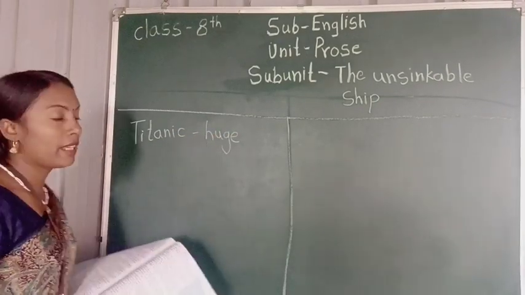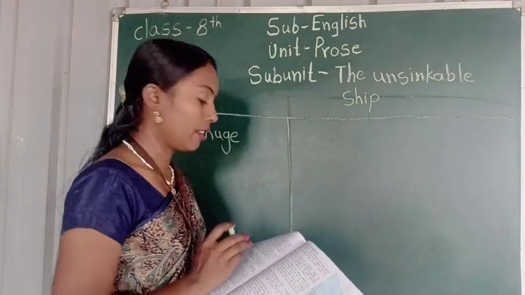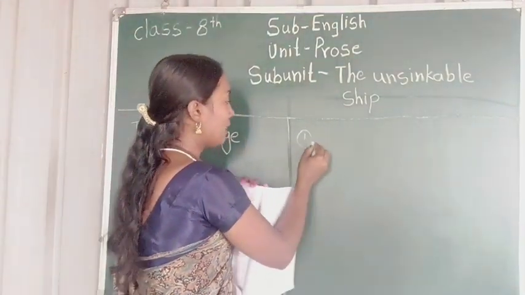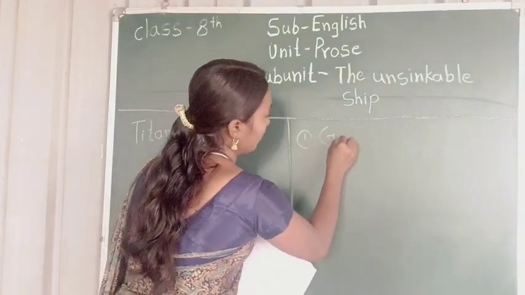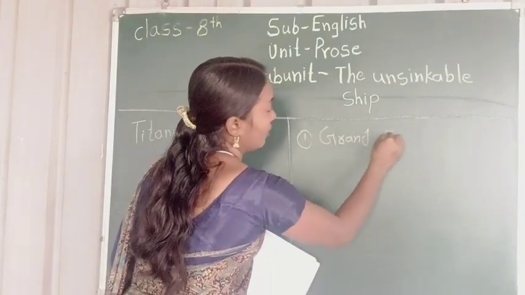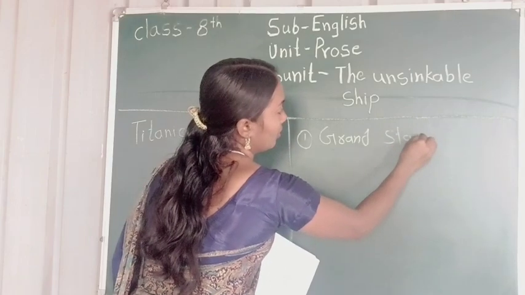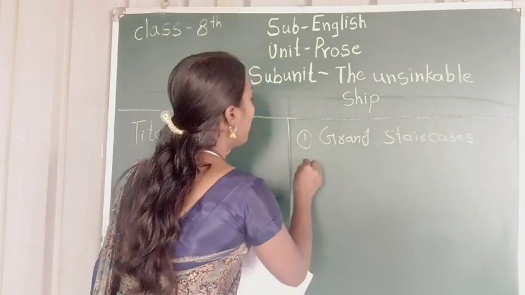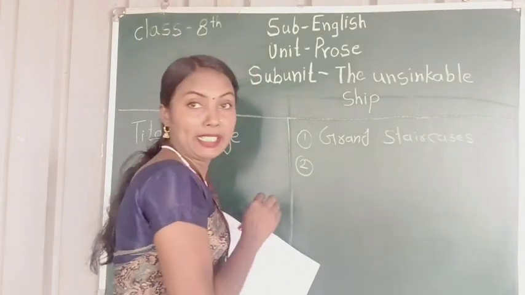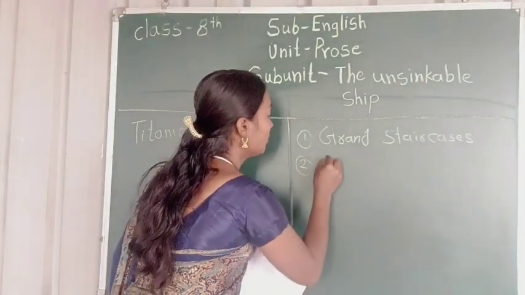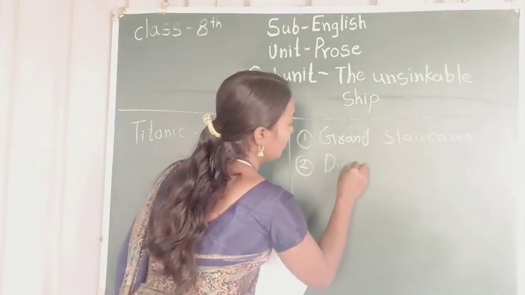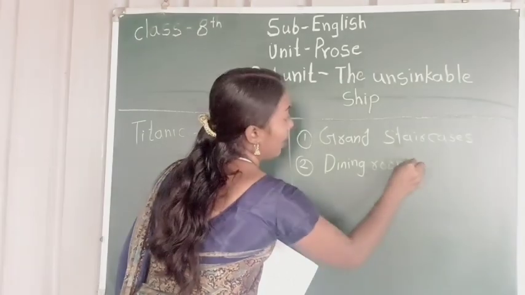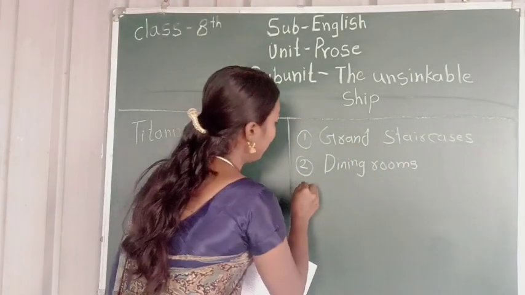Again, on this ship there are so many luxurious facilities available, like grand staircases. Number 2, there is also a dining room, also a swimming pool.